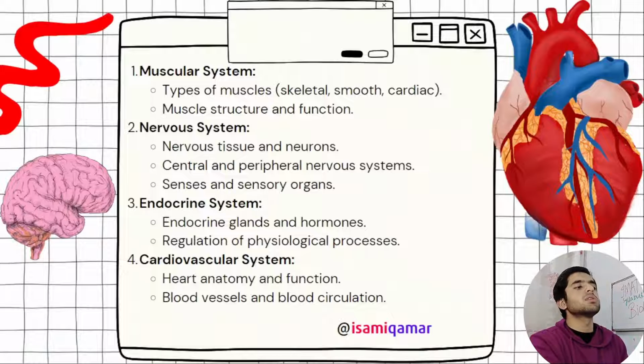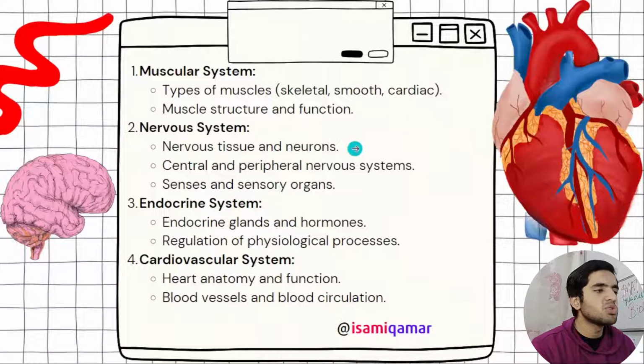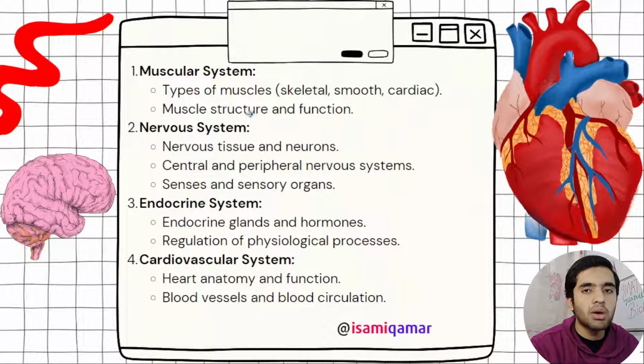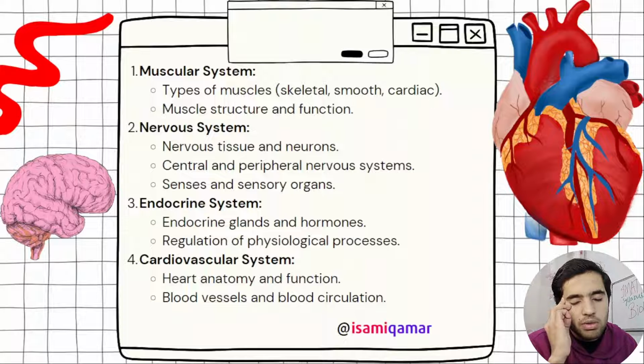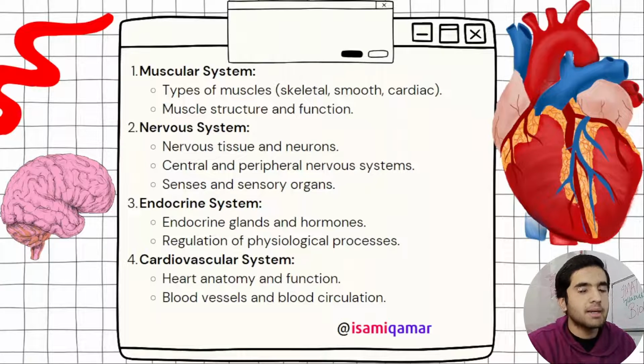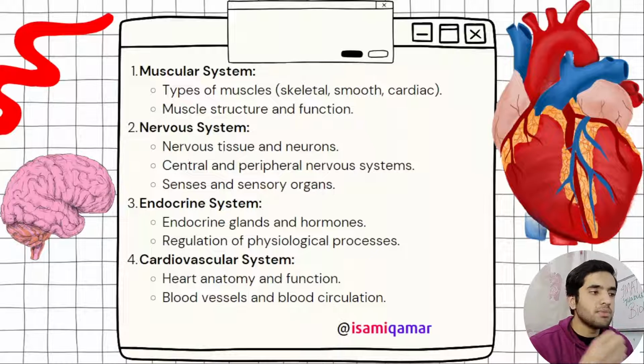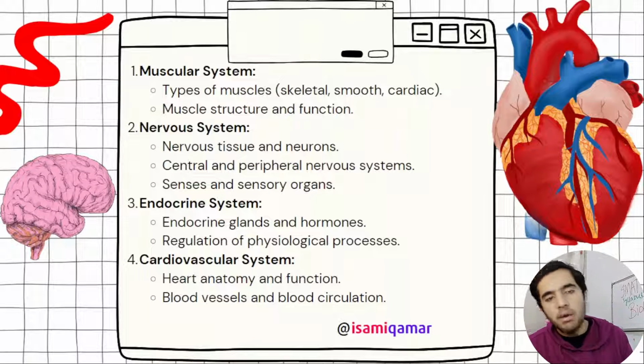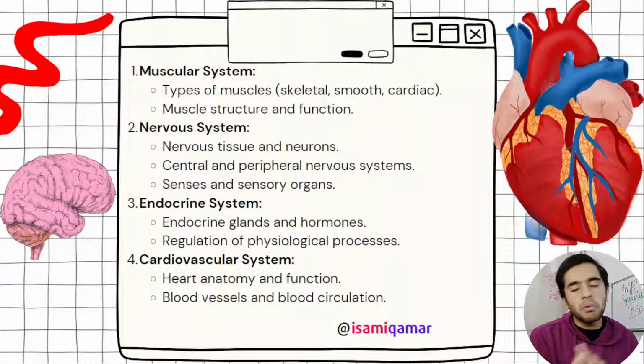But then we have the muscular system. Types of muscles: skeletal, smooth, cardiac muscle. This is also very important. Muscle structure and function is very important. Muscle structure and myoglobin. Myoglobin is a blood oxygen transporting protein. Here we have myosin and actin, tropomyosin, troponin, and you have to know all this stuff. What are A bands, I bands, what are anisotropic and isotropic bands.